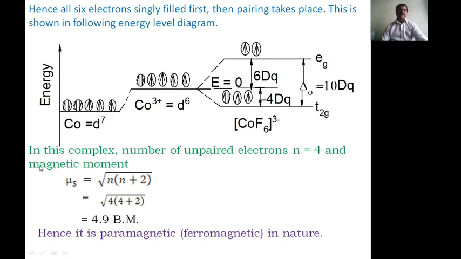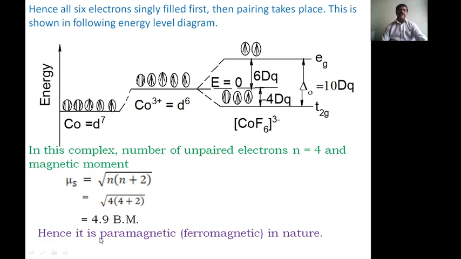And in this complex, the number of unpaired electrons is equal to 4, and the magnetic moment, mu s, is equal to the square root of n into n plus 2. After putting in the value, we will get 4.9 Bohr magneton.